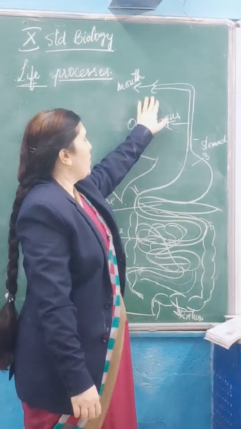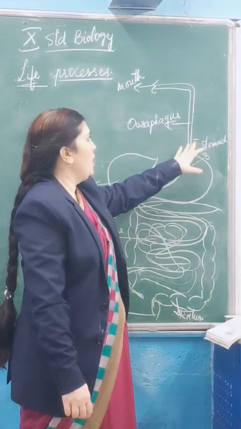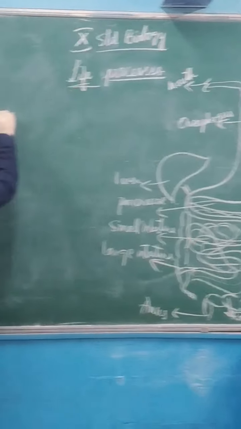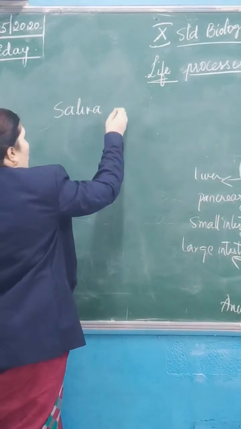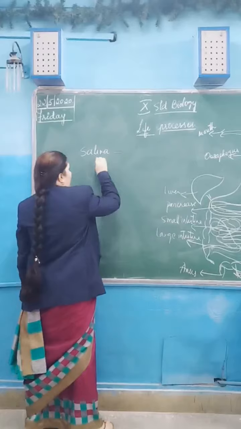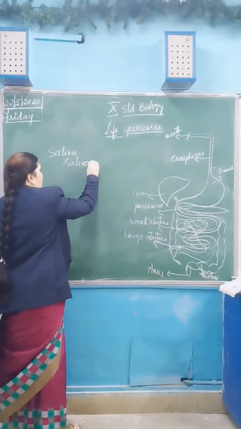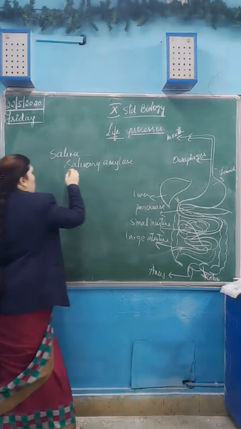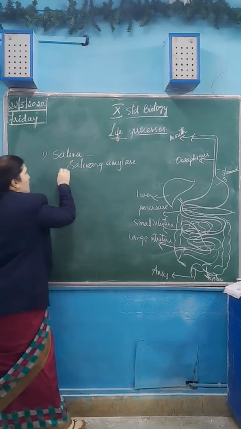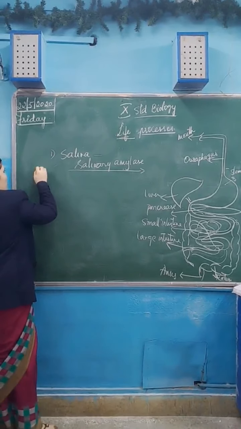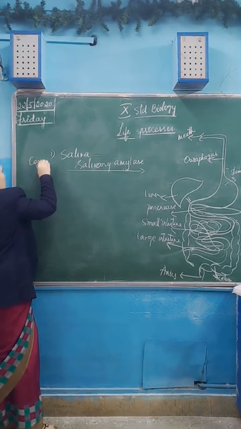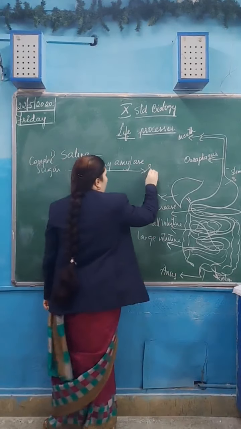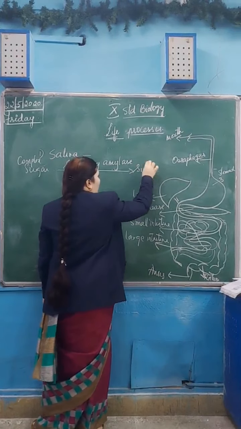Because of that, what happens? It helps in the transportation of food in the esophagus. Saliva, what does it do in the mouth? It softens the food. Apart from softening the food, it also releases an enzyme known as salivary amylase. What does this salivary amylase do? Salivary amylase converts the complex sugars, or the carbohydrates, into the simple sugar.